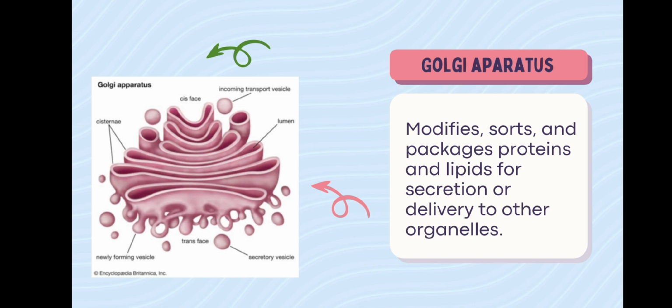The Golgi apparatus, also known as the Golgi complex or Golgi body, is a cell organelle that processes and packages proteins and lipids, particularly those destined for export, and is involved in modifying, sorting, and packaging macromolecules.